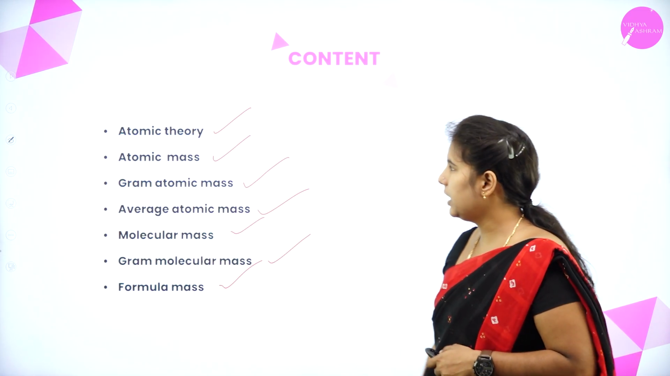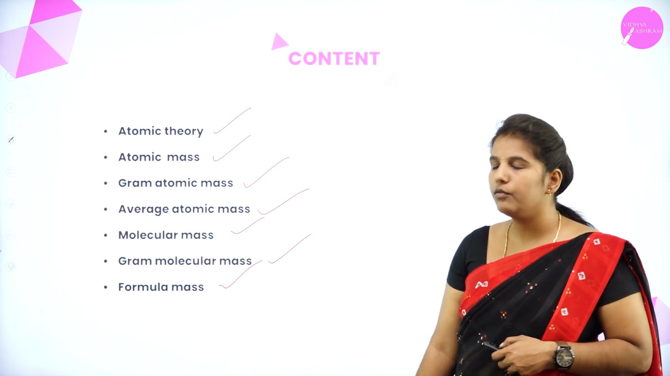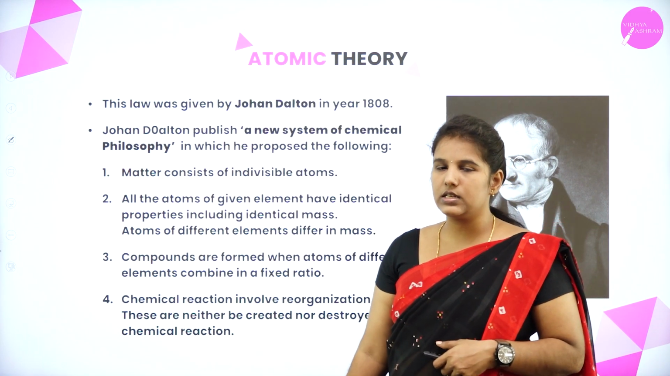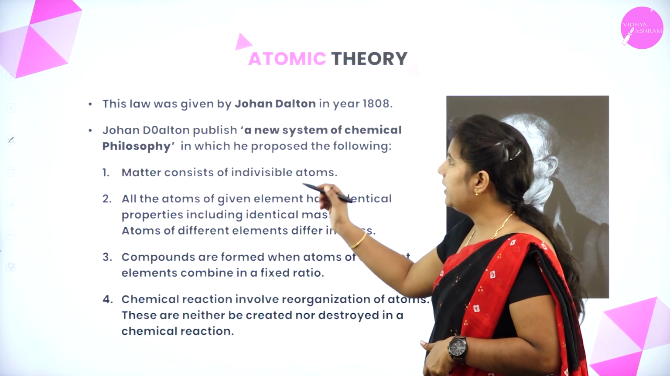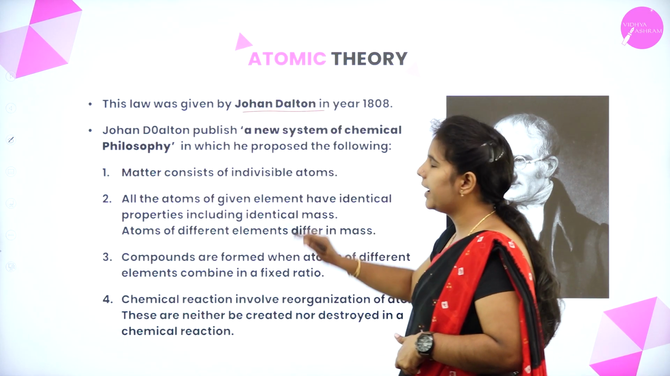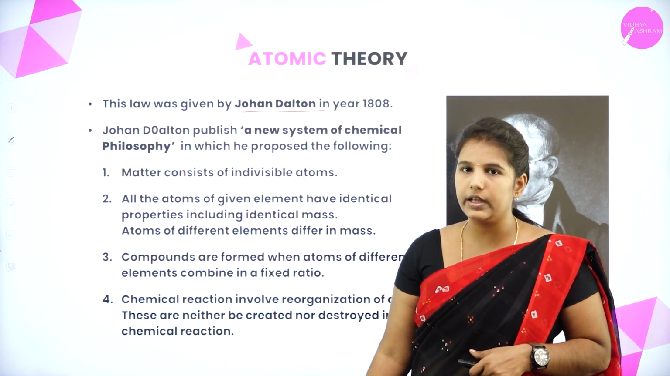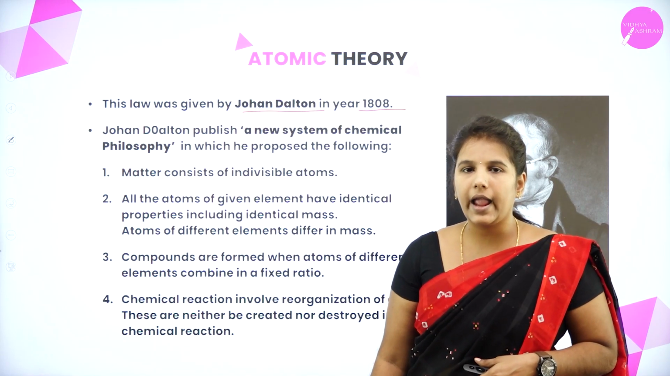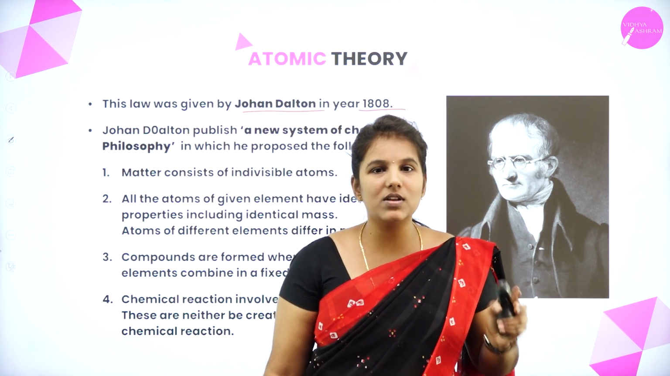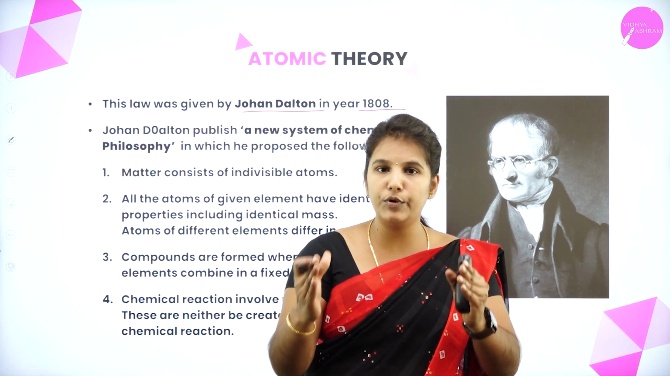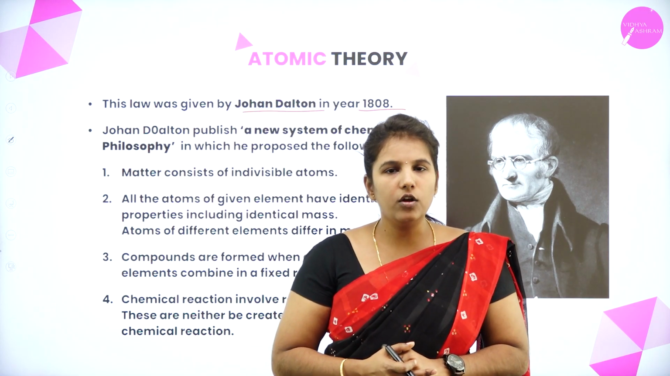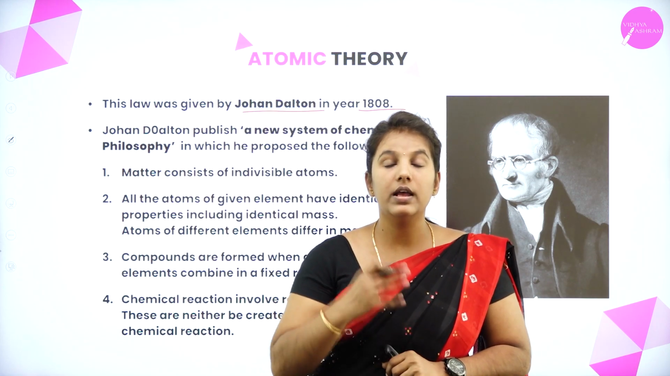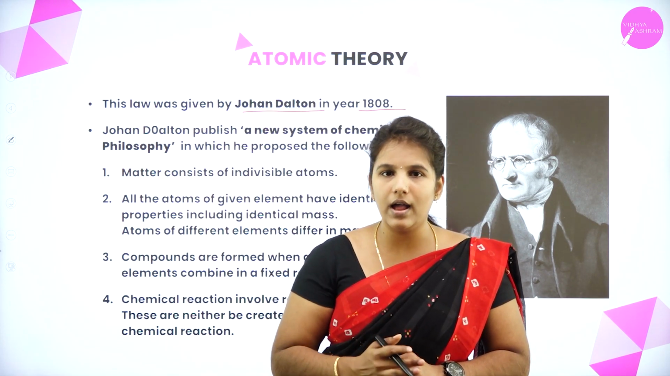Okay, we'll see what the atomic theory is first. Atomic theory was the first theory stated, or founded, by the scientist John Dalton in the year 1808. So in the year 1808, John Dalton was the first scientist who put forward this theory. And also, he is the first scientist who gave the basis for some of the information about the atom.